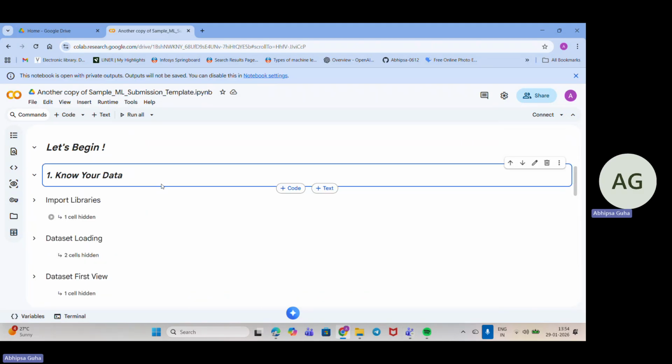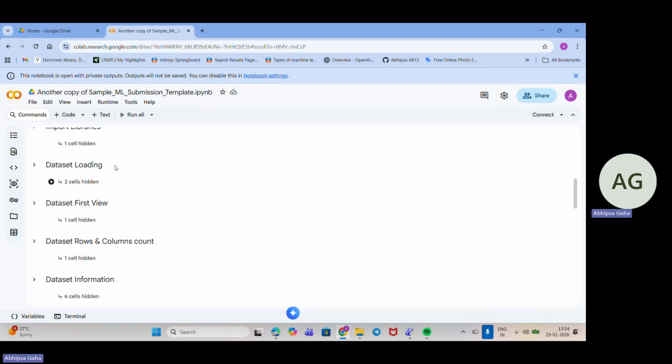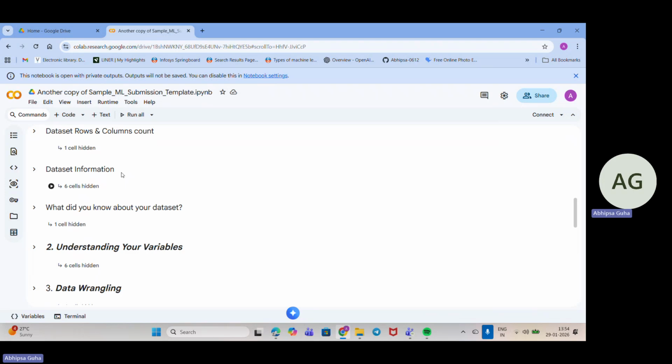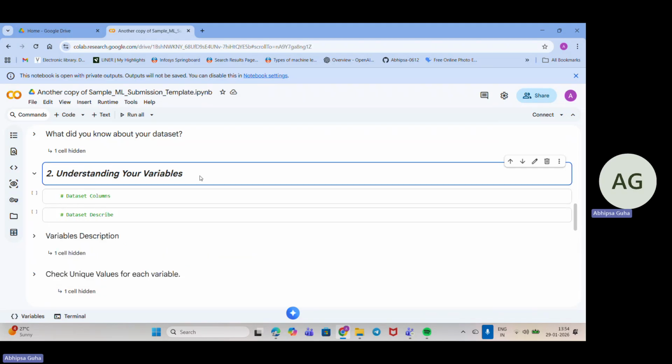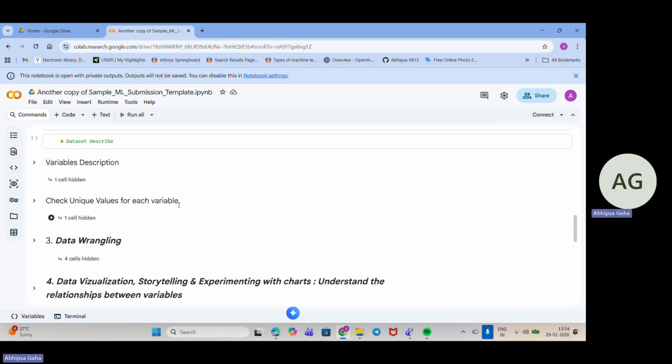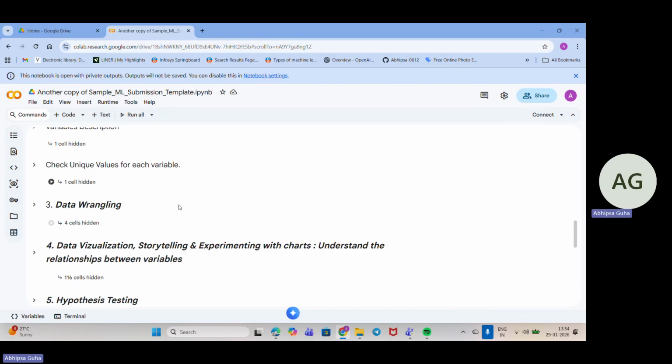Then you will start with know your data, the way you have done it all these weeks, from week 1 going down to week 4. The same way you have to do it. Everything needs to be done accordingly. There would be import libraries, data set loading, data set first view, data set rows and column count, data set information, and what did you know about the data set. Coming down, understanding the variables: the data set columns, name of the data set columns, data set description, variable description, and unique values available for each of the columns.